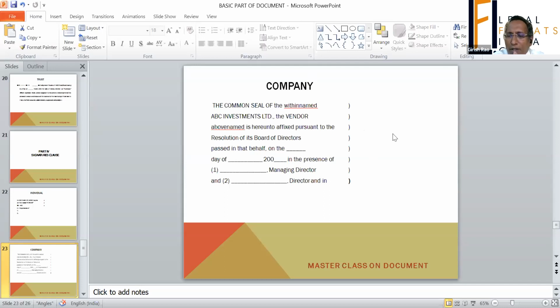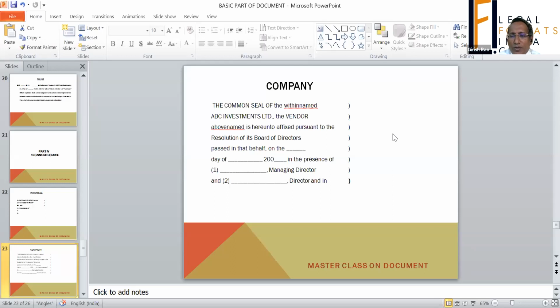See, a body corporate is a separate entity. It's a legal entity. You can consider it as a living person. A body corporate executes a document. A suit can be filed against a body corporate, and a body corporate can file a suit, like a company. You don't have to make directors a party to the suit.